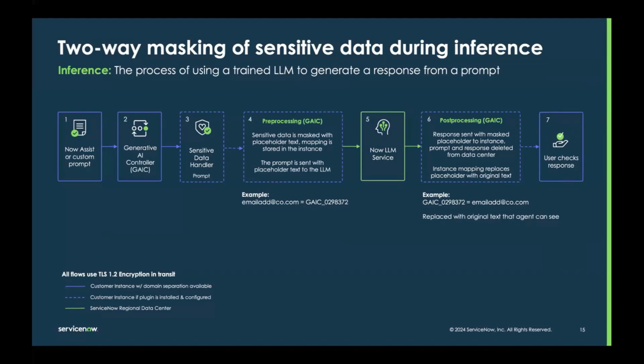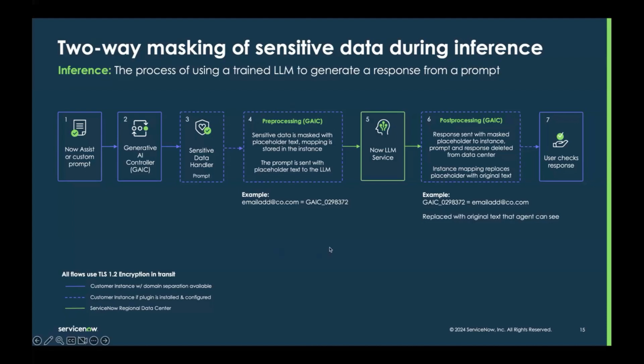So in this flow, we are in the blue here, starting out in your customer instance. You have an out-of-the-box prompt with Now Assist, or maybe you created a custom prompt with Now Assist Skill Kit. That prompt is going to go to the generative AI controller in your instance. If you do have the sensitive data handler installed and configured for generative AI, this is where we do that pre-processing in your instance itself. What that looks like is that we mask the sensitive data with placeholder text. We store that mapping in your instance, and then we send the prompt to the LLM.